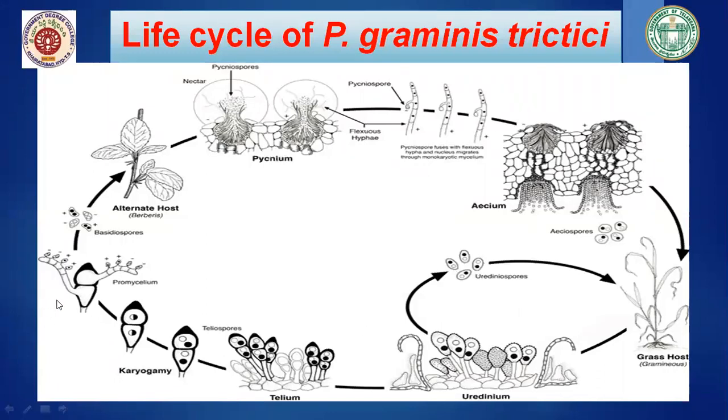So next, basidiospores are produced in the soil, and the basidiospores now go to the alternate host, that is the barberry plant, where they produce pycniospores on the dorsal side and aecial cups or aecium on the ventral side. And these aeciospores, when they are liberated from the barberry plant, again start infecting the wheat plant with uredospores. Now we'll see each sporal stage in detail.